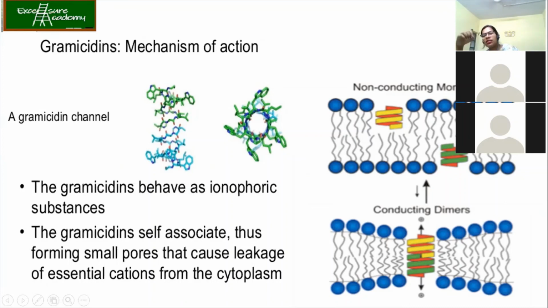Whenever this channel is formed, small over here, small over here, when they combine together, a long channel is formed, making a pore in the plasma membrane. When you say it is an ionophoric substance, it means the important ions like calcium, K+, Na+ will be transported. So the gramicidins self-associate, forming small pores, and they cause the leakage of essential cations from the cytoplasm. You can see that small non-conducting monomers are formed. Finally, they come together to form the conducting dimers.